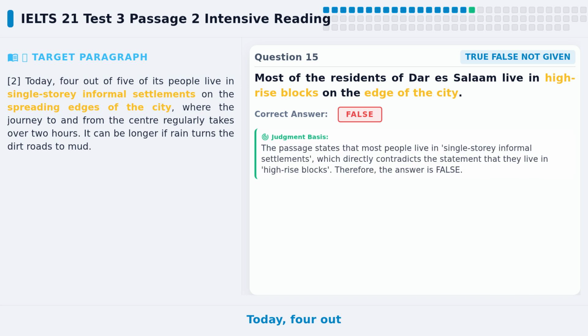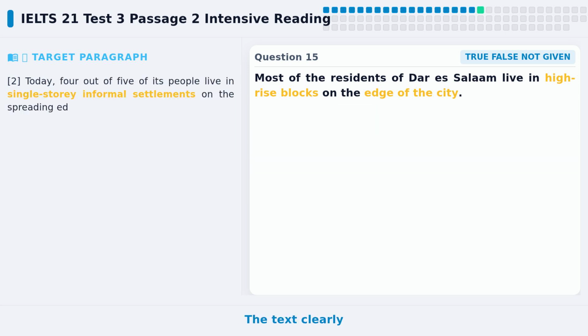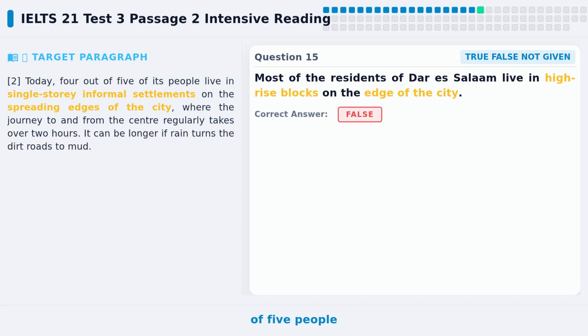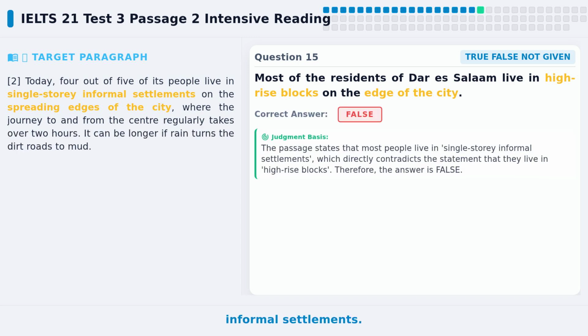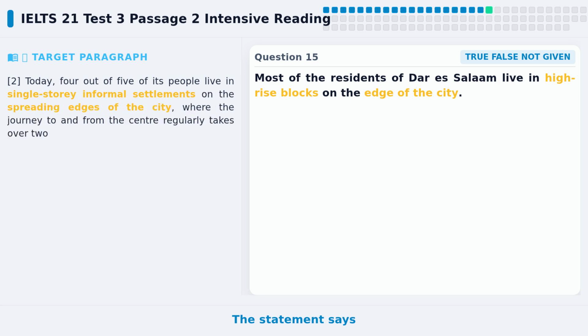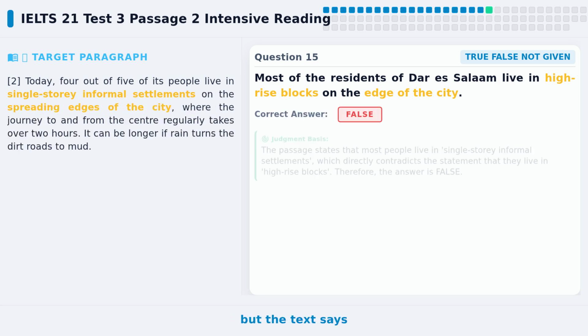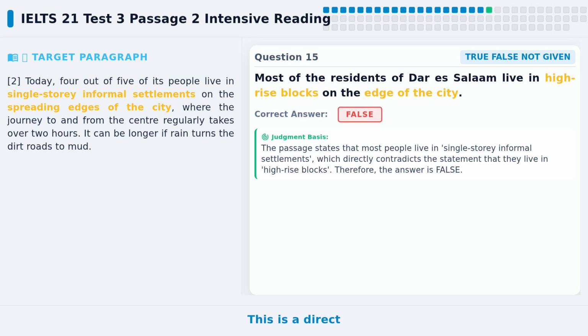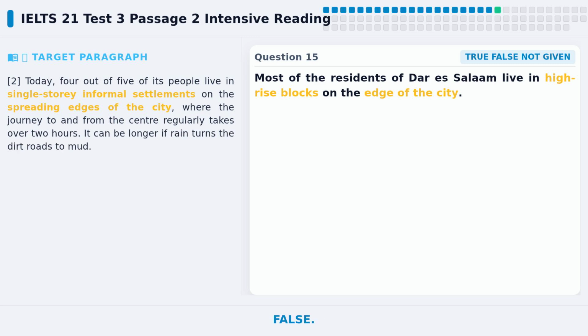The author says, today, 4 out of 5 of its people live in single-story informal settlements on the spreading edges of the city. The text clearly states, 4 out of 5 people live in single-story informal settlements. This is completely opposite to the high-rise blocks in the statement. The author's view is single-story, not high-rise. The statement says high-rise blocks, but the text says single-story. This is a direct contradiction. The author's view is completely opposite to the statement. So the answer to question 15 is false.